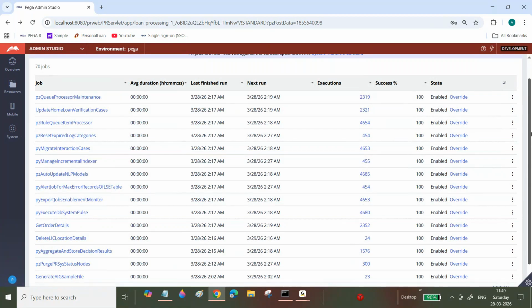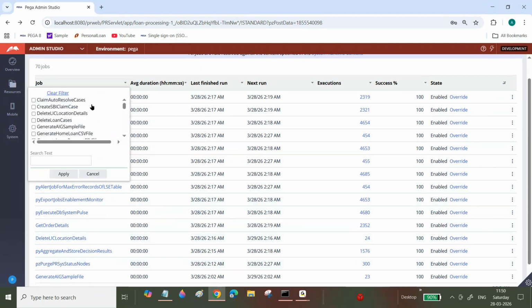Whenever you want to stop, or whenever you want to disable, sorry, not delete, whenever you want to disable. For example, get order details. The get order details is executed at 2352. Now I want to stop this one. For example, your team lead or your LSA told you, could you please stop this job scheduler? Go to the admin studio, click on resources, jobs, and then whatever job scheduler you want to stop.